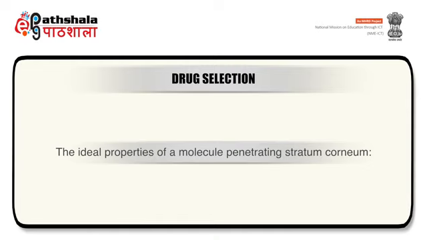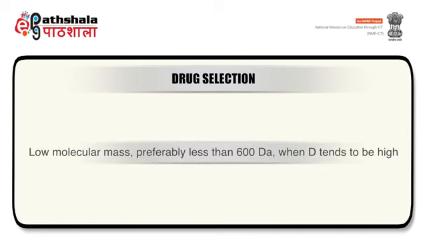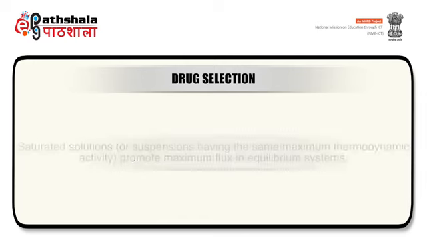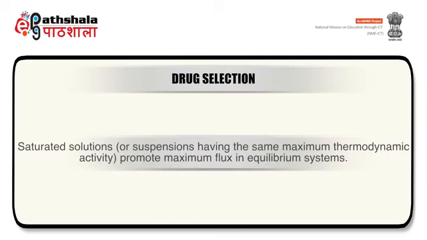Now discussing the ideal properties of a molecule penetrating stratum corneum. The molecule should have low molecular mass when D tends to be high. It should have adequate solubility in oil and water so that the membrane concentration gradient may be high, and saturated solutions or suspensions having the same maximum thermodynamic activity promote maximum flux in equilibrium systems.